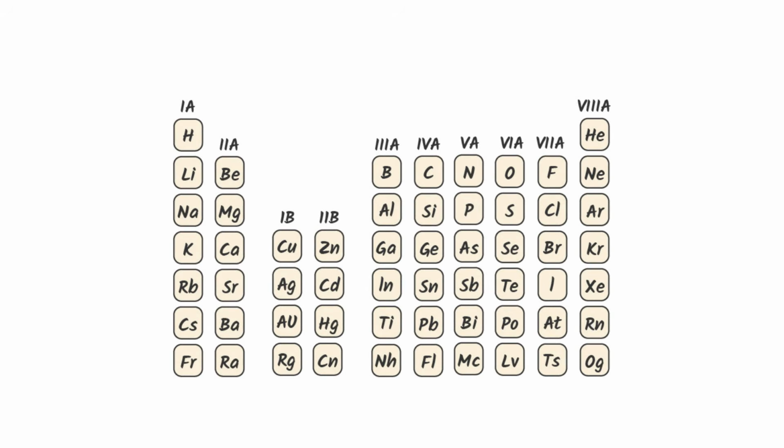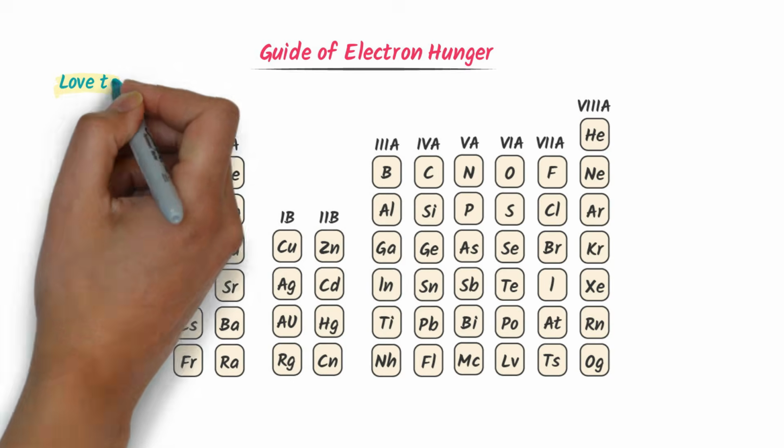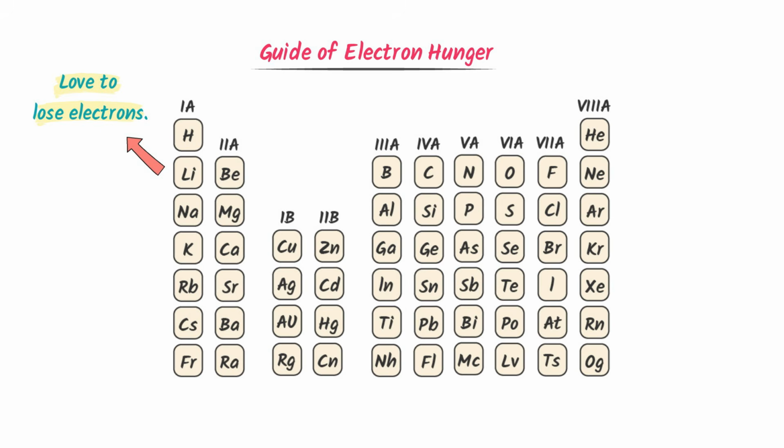Now consider periodic table. It is a guide for electron hunger. Elements on the left side love to lose electrons to gain stability. For example, sodium, magnesium, copper, zinc, etc. They love to lose electrons, while elements on the right side love to gain electrons to attain stability. For example, nitrogen, oxygen, fluorine, chlorine, etc. love to gain electrons. Thus, the simple idea of electron movement teaches that electrons move from the left towards the right in the periodic table.